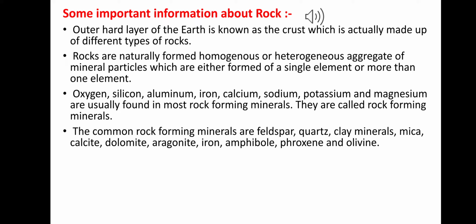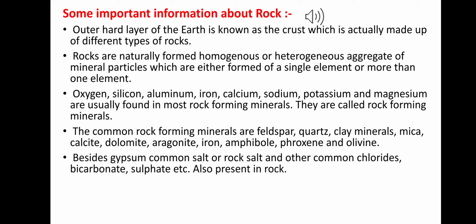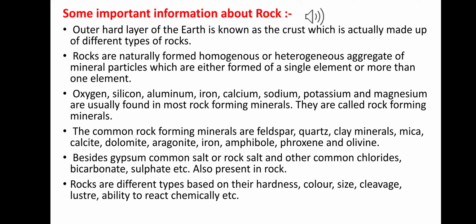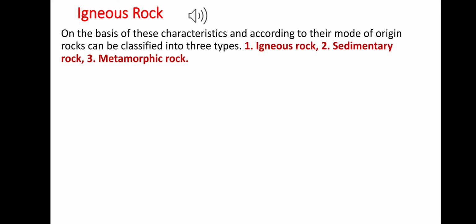We see different types of rock there. We differentiate these types based on their color, size, cleavage, luster, and ability to react with chemicals. On the basis of these characteristics, according to their mode of origin, rock can be classified into three types. One is igneous rock, second one is sedimentary rock, third one is metamorphic rock.